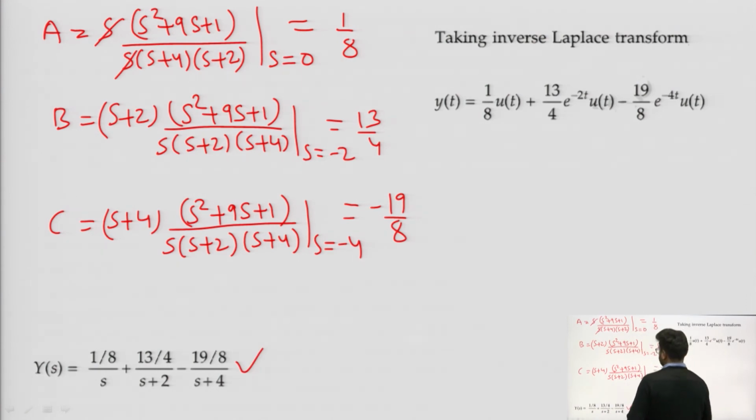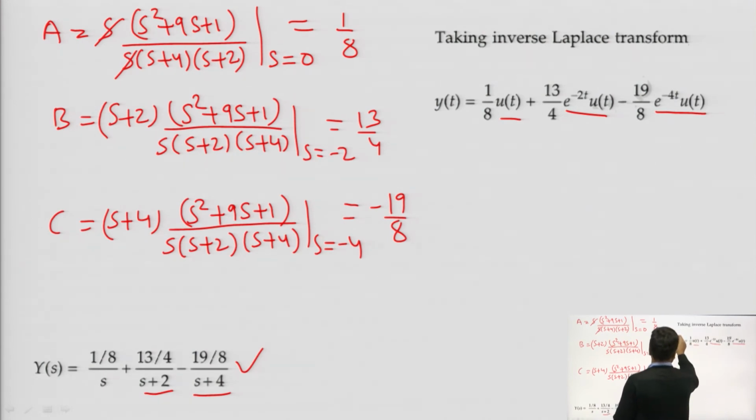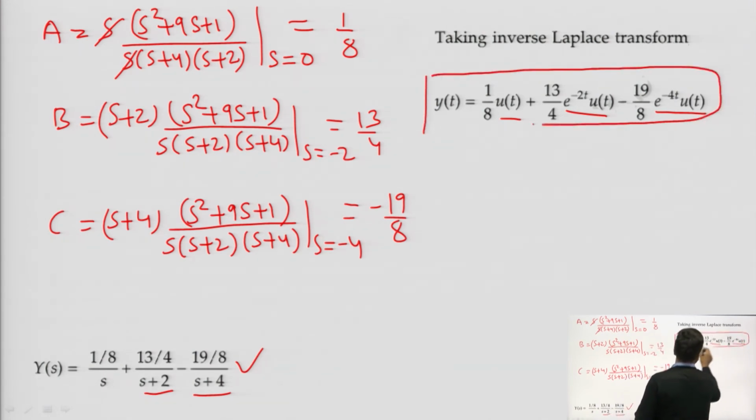Now, we will find the inverse Laplace. We know the inverse Laplace of 1 upon s is u of t, and the inverse Laplace of 1 upon s plus 2 is e to the power minus 2t u of t. The inverse Laplace of 1 upon s plus 4 is e to the power minus 4t u of t. Here we have found the solution of the differential equation, or the output y of t.